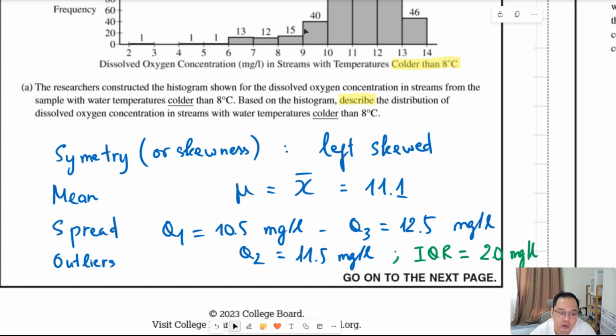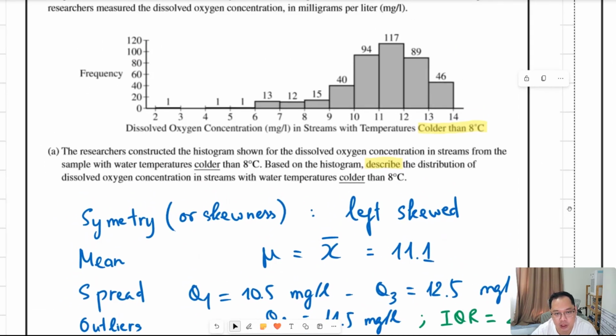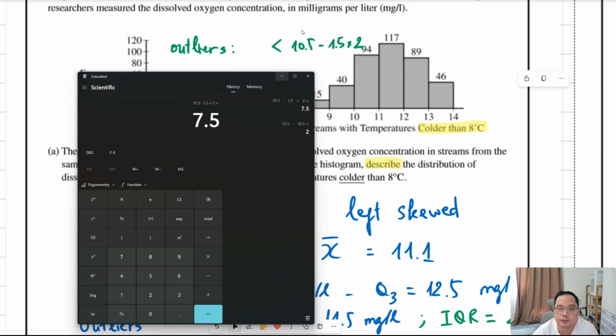Therefore, a value is an outlier when it is smaller than the lower quartile minus 1.5 times the interquartile range, which is 2. So 10.5 minus 1.5 times 2 is 7.5.